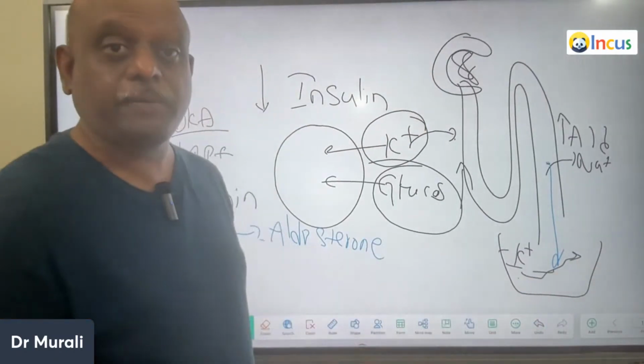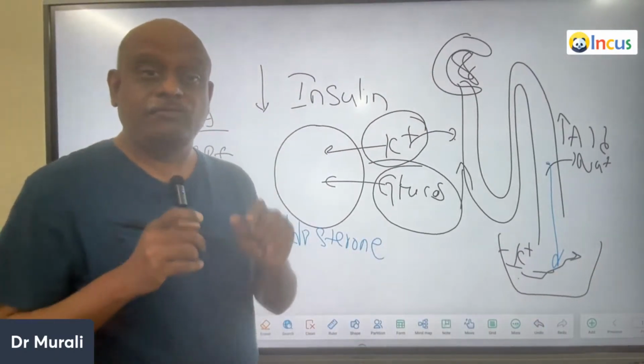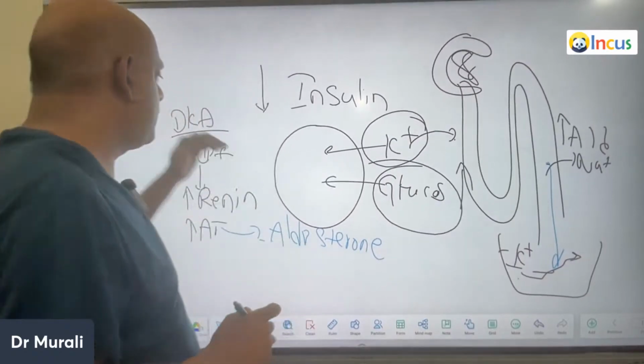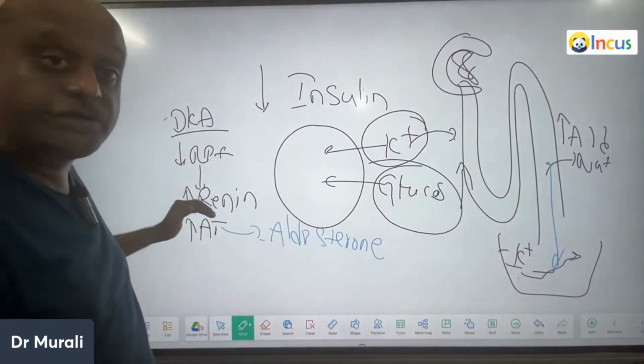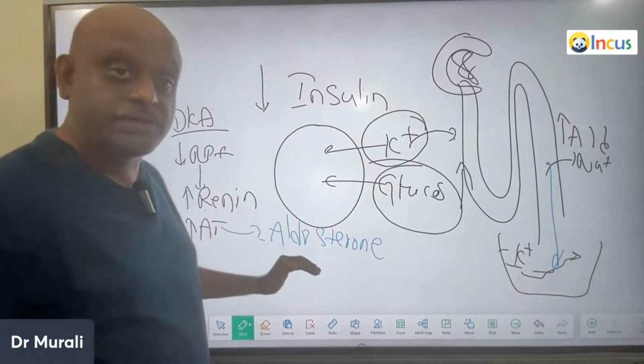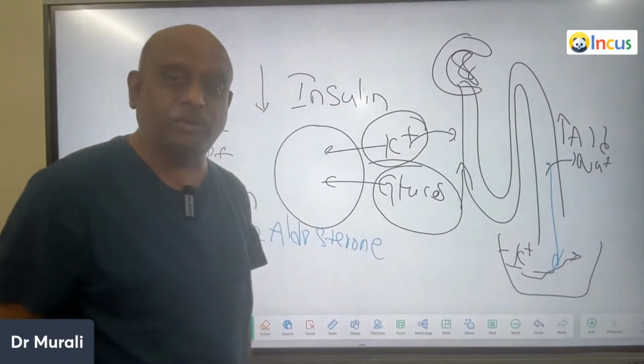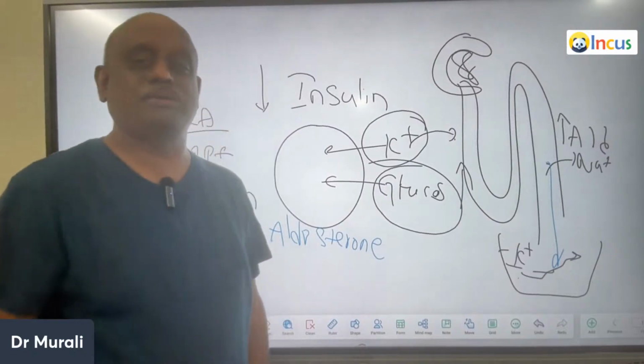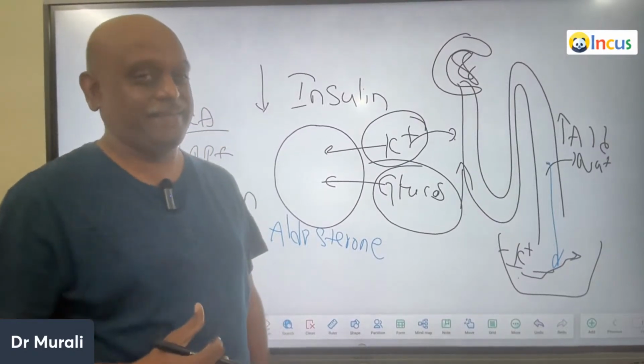Because of the decreased renal plasma flow, increased renin, increased angiotensin, increased aldosterone, and loss of potassium in the urine, the absolute amount of potassium is low in a patient of DKA.